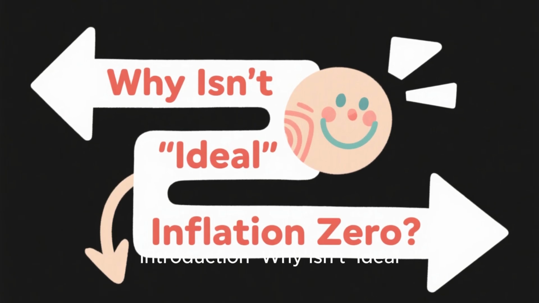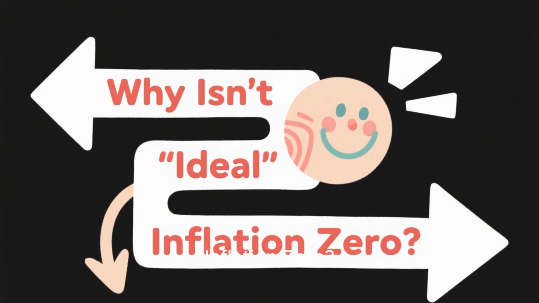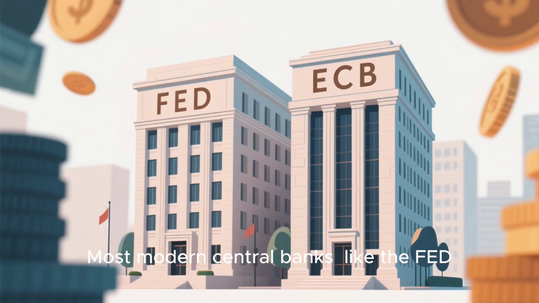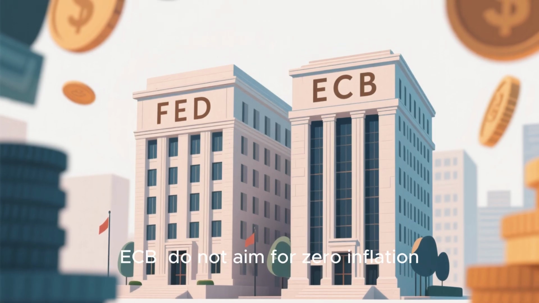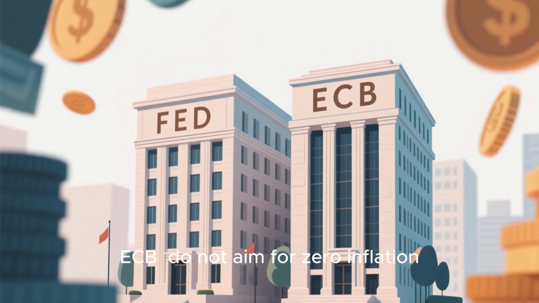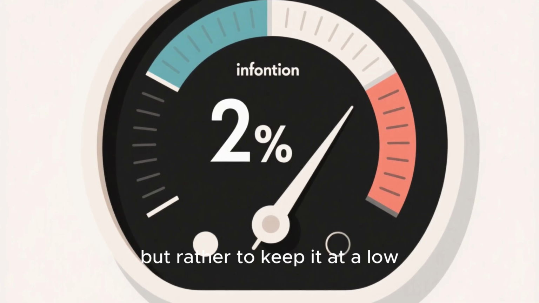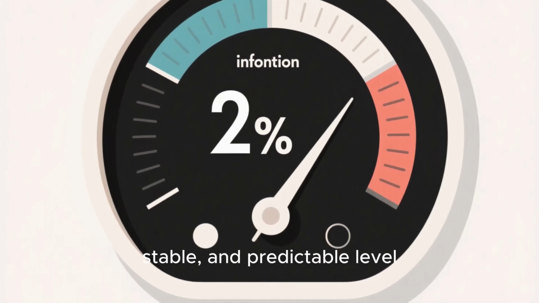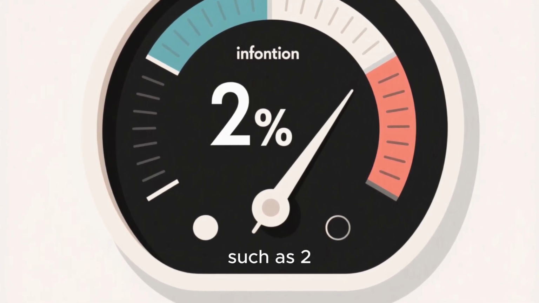Introduction. Why isn't ideal inflation zero? Most modern central banks, like the Fed and ECB, do not aim for zero inflation, but rather to keep it at a low, stable, and predictable level, such as 2%.